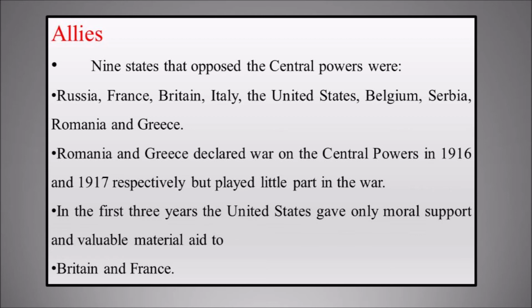Allies means making a union or association with other countries. In Tamil we call it Kutani. Now we will see the nine states that opposed the Central Powers by forming an alliance. The nine states were Russia, France, Britain, Italy, the United States of America, Belgium, Serbia, Romania, and Greece.